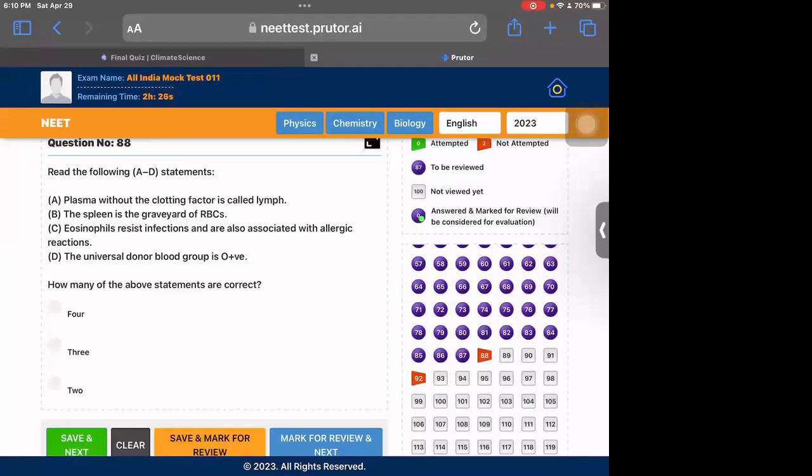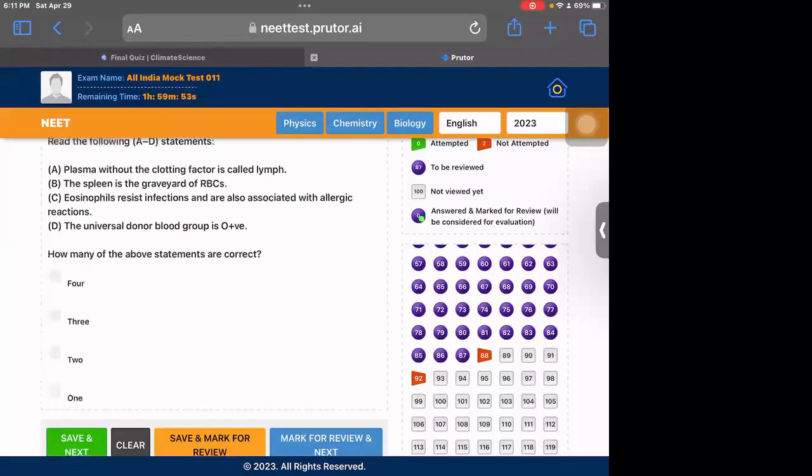Third one is eosinophils resist infections and are also associated with allergic reactions. That is also right. They are the cells which form the first line in infections and allergy. So that's the correct statement. And universal donor group is O negative, not O positive. This is the trick statement. So O negative is the universal donor group, not O positive. So that is the wrong statement. So two statements are correct and two are wrong. So statements correct are two.